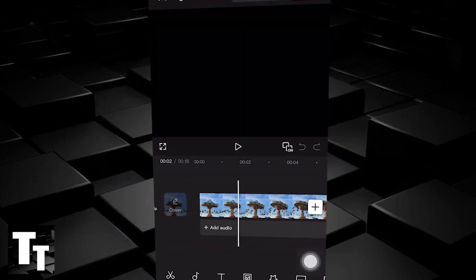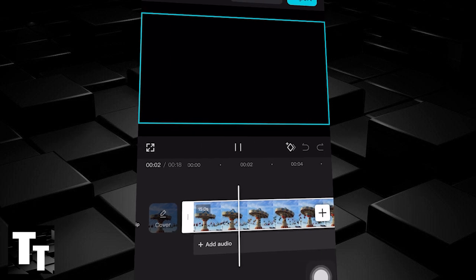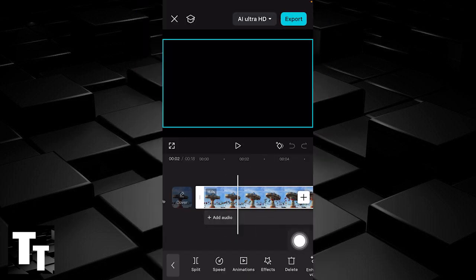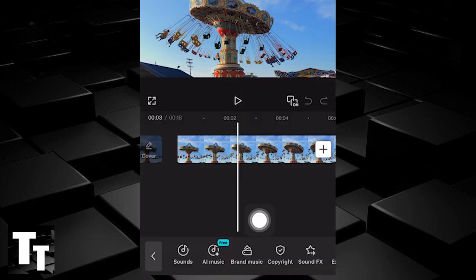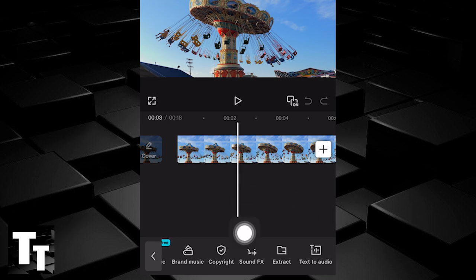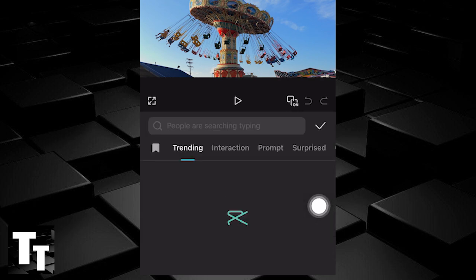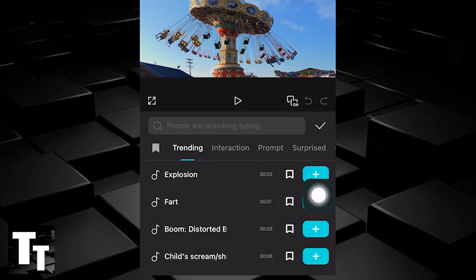Step number 1, assuming you want to add the magic sound effects to your video clip, make sure it's deselected by clicking on the timeline. Scroll to the right until you see the option Sound Effects. Underneath here, you want to scroll to the right until you see the option Magic.